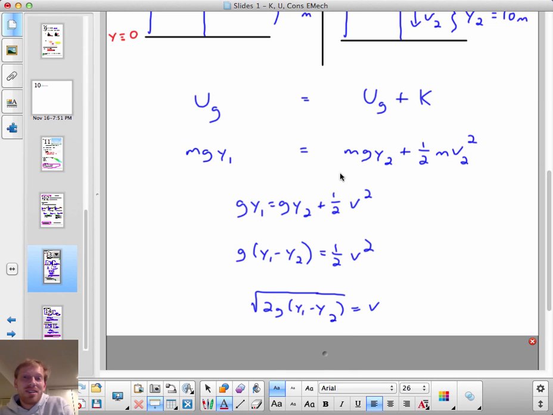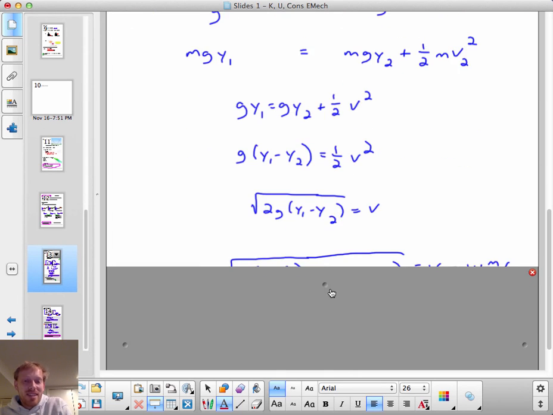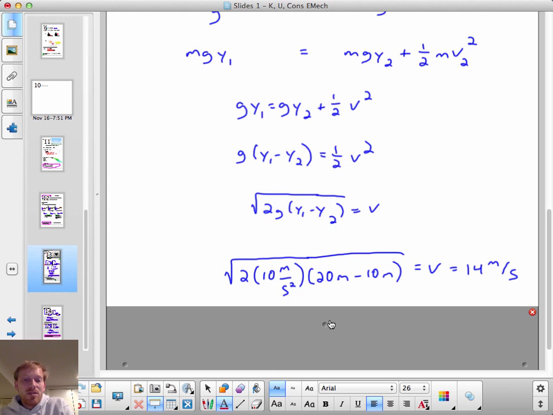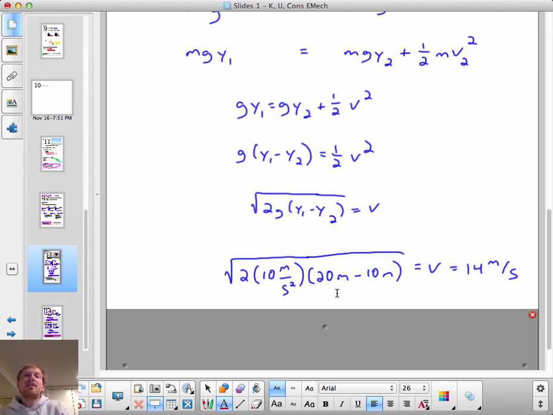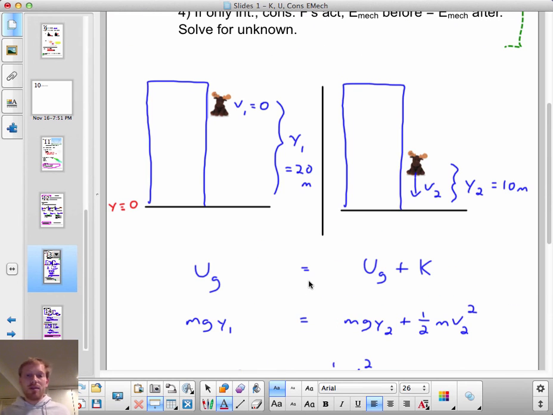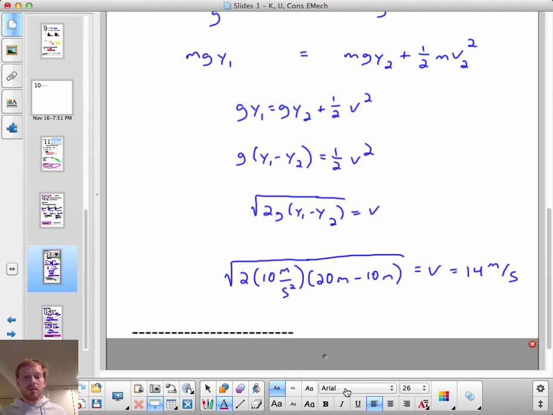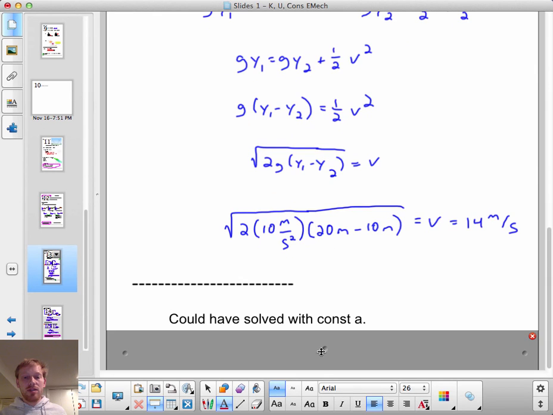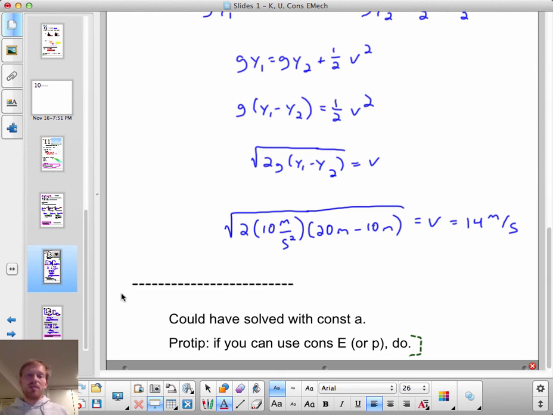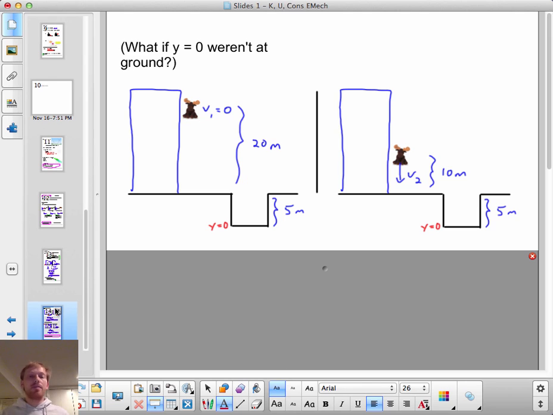It's the same solution as I would have gotten with constant acceleration. Okay, substitute in for g and the initial and final heights of the moose, and I find that the moose is falling at 14 meters per second when it's fallen that 10 meters. Okay, could have solved it with constant acceleration, but if you can use conservation of mechanical energy or conservation of momentum to solve a problem, I recommend you do that.